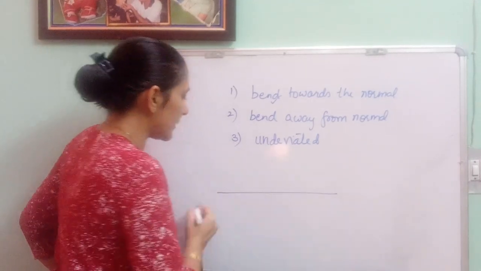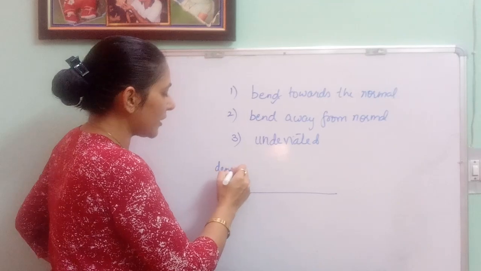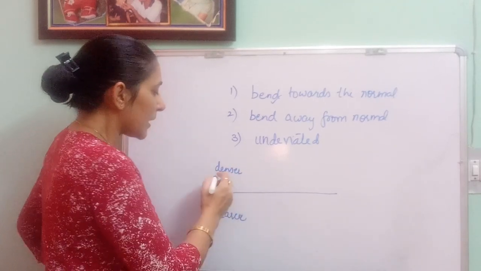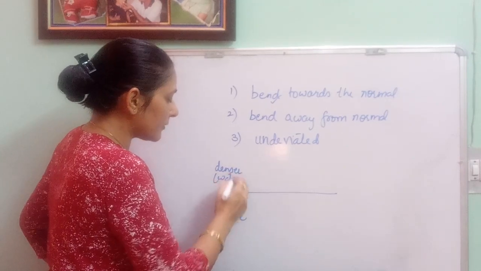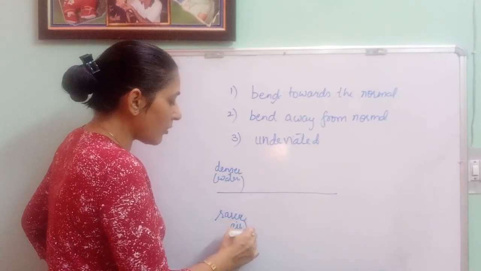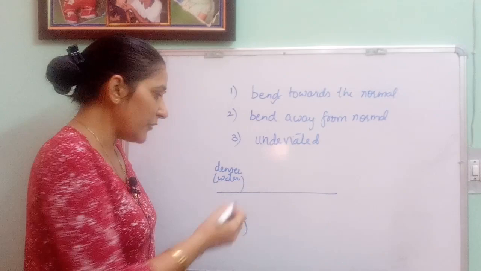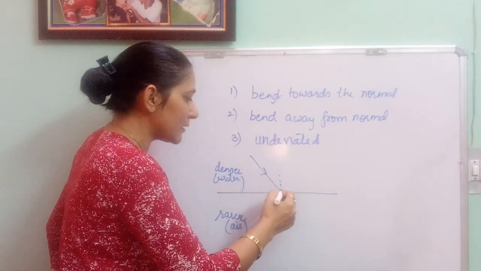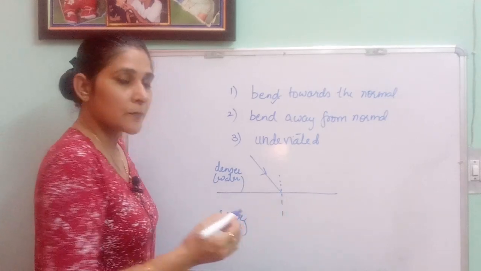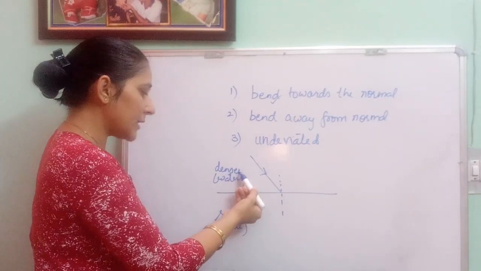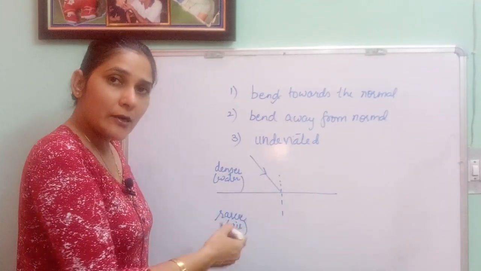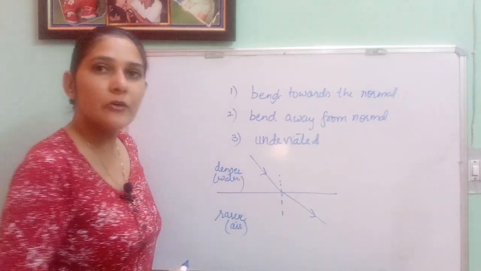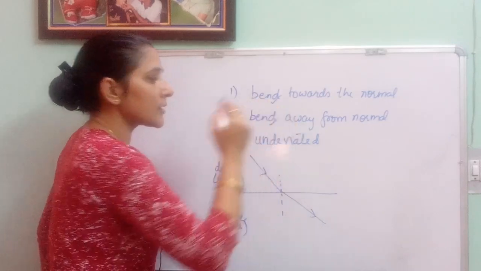In this, we can take the example when the light rays are coming from denser to rarer medium. The reverse case: denser is water and the other one is air. When we are observing light rays coming from water to air, this is the incident light ray, this is the normal. In this situation, when the light rays are coming from denser to rarer, the speed of the light ray increases, and the light ray will bend away from the normal. So this is the second scenario.